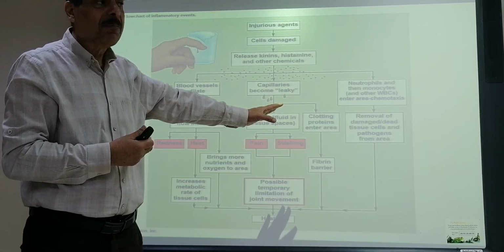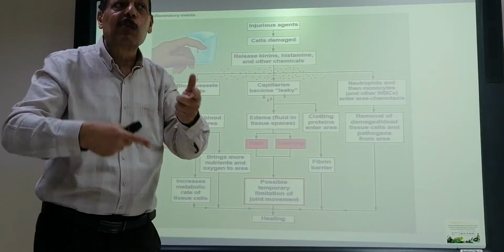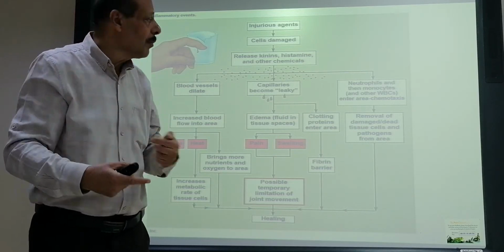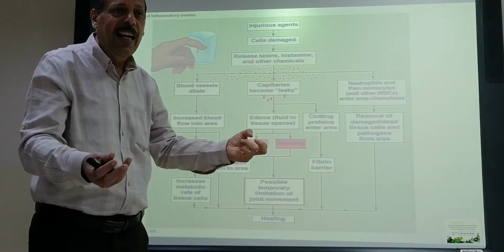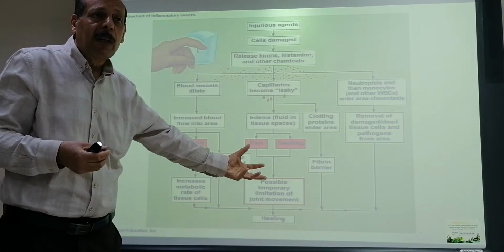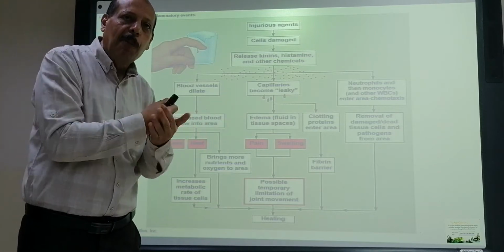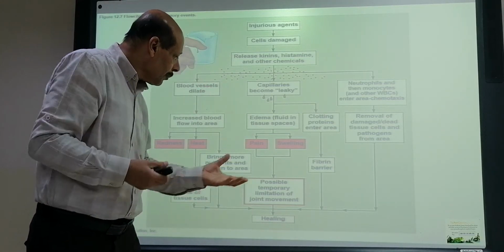Redness will be there. Then hotness will be there because the metabolism will be increased in that area. Leakage from the capillaries, because they are dilated, will lead to edema forming. The edema will compress over the nerve ending. It will lead to pain.